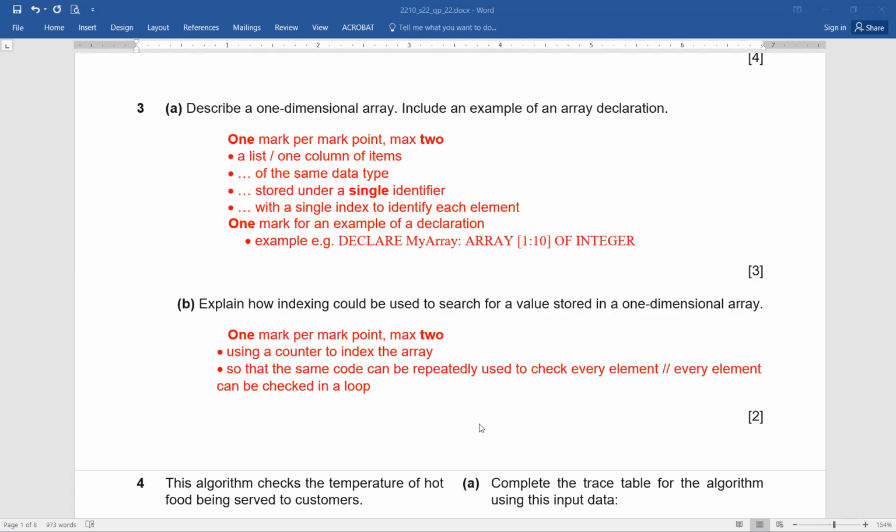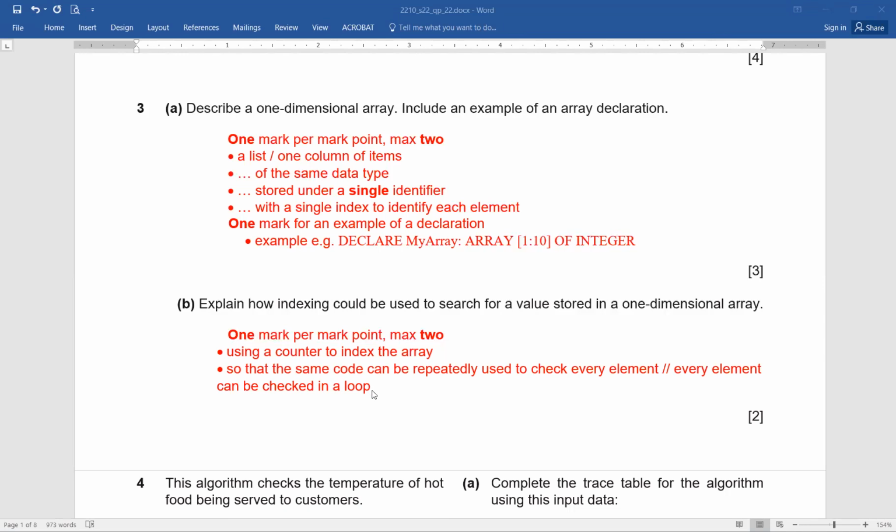The question is worth 2 marks. Using a counter to index the array so that the same code can be repeatedly used to check every element, or every element can be checked in a loop. So whatever we have discussed right now, something similar to this can be explained in your answer, and that can be considered the right answer. Like we have spoken in our own words, this is also one method of answering. And if you have answered accurately, then you will be able to score 2 out of 2. Not a difficult thing at all, isn't it?